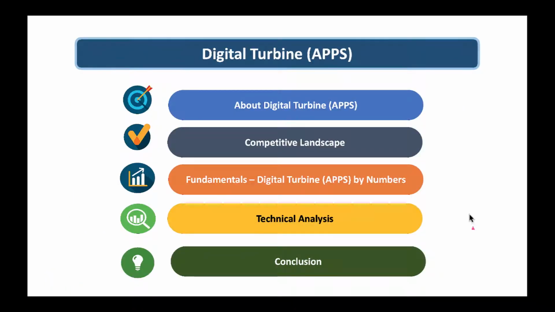So we'll take a look at Digital Turbine and its background, and then we'll look at the competitive landscape. Let's see who are the prominent players in the digital advertising space. Then let's look at the fundamentals of Digital Turbine, look at the numbers on an annual basis and quarterly basis. And let's also do a technical analysis and see if it is a good time to buy Digital Turbine. I love to look at both fundamentals as well as technicals to decide when to buy these companies. And finally, we'll conclude with their rating. Is it a buy, sell, or a hold? So with that, let's jump in.